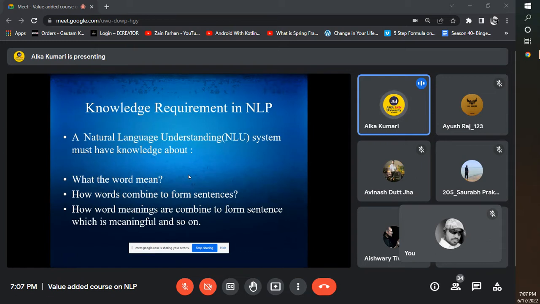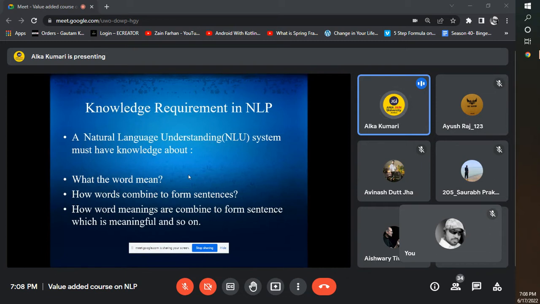Suppose I'm getting some kind of review for a movie, and the user mentions the movie was not good. So the phrase is 'not good', and not good means it is a negative comment. Then after that, how are these words combined? The word 'movie' means it is working in the context of a movie review, because the word movie is mentioned there. So this is how words are combined to form sentences. That thing is basically the review of the movie.